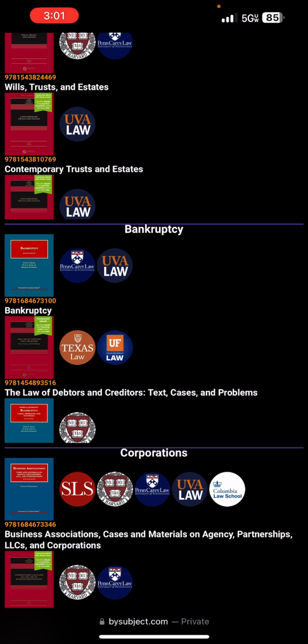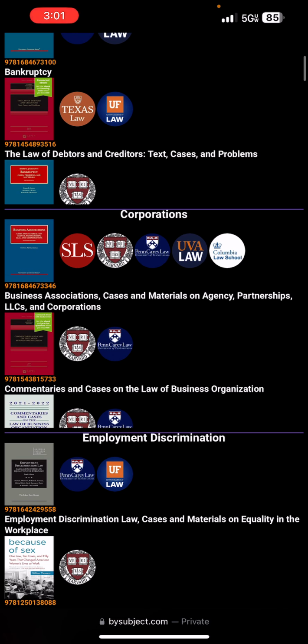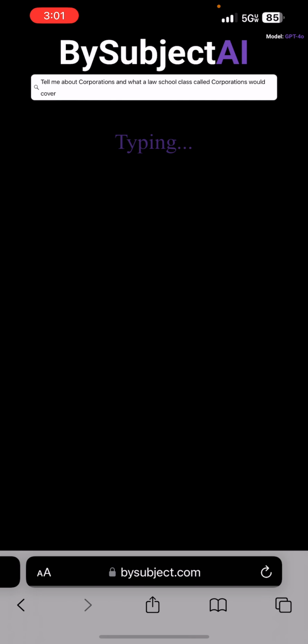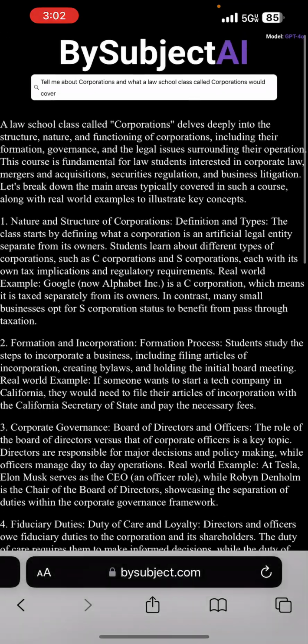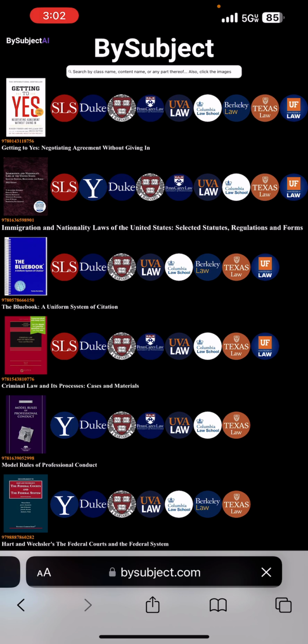If the user wants to learn more about a specific course, the user can click the course name that's displayed in the center of the UI, and now BySubject will tell the user about that course and what a law school called that course would cover. So for example, I've clicked corporations, and now BySubject AI is going to tell me about corporations and what a law school class called corporations would cover. Of course, like always, the user can ask follow-up questions or anything else they like. And again, if the user clicks BySubject AI at the top, they're brought back to the home page.